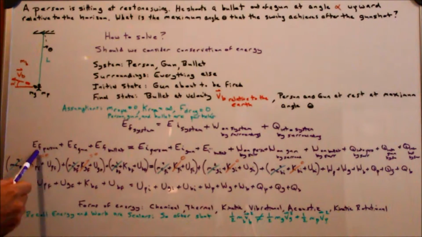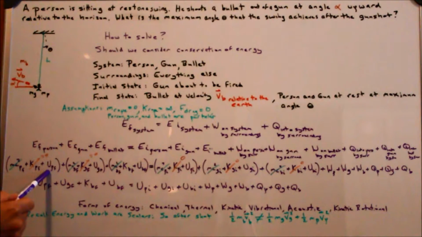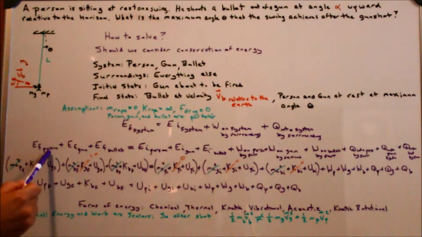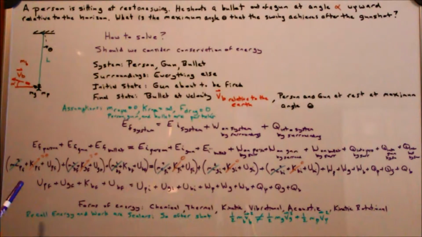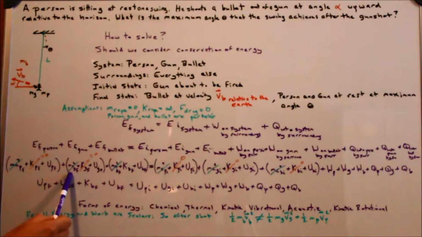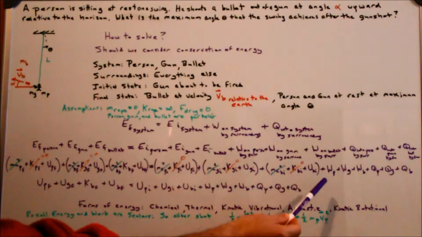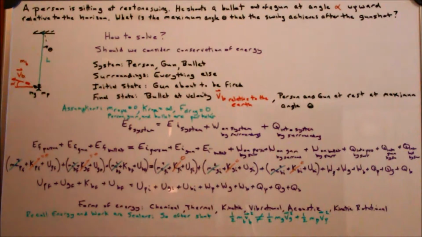Again, breaking that down, we can take the energy of the person in the final state. He can have his rest energy, his kinetic energy, and his potential energy. Each one of these terms, for a person, a gun, and a bullet, will have rest energy, kinetic energy, and potential energy in the final state. And then the same thing for the initial state. We'll have the rest energy, kinetic energy, and potential energy. And then we'll have the works and the heat transfers.